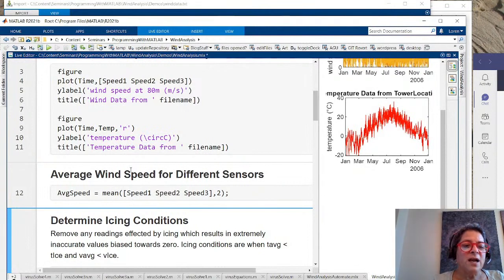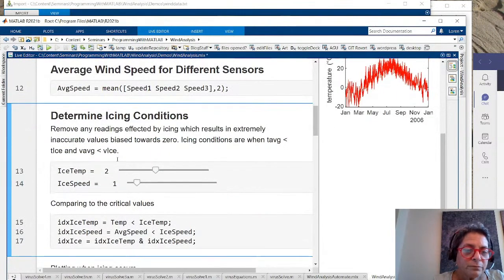In the interest of time, I'm going to choose a temperature and a speed, and then I'm going to find all the temperatures that were less than that specific icing temperature, and I'm going to find all the speeds that are less than my average wind speed that I said was going to be the ice speed. And then when those 2 things are true, those are data I want to look at. Okay, well, this is really bizarre looking code, don't you think?